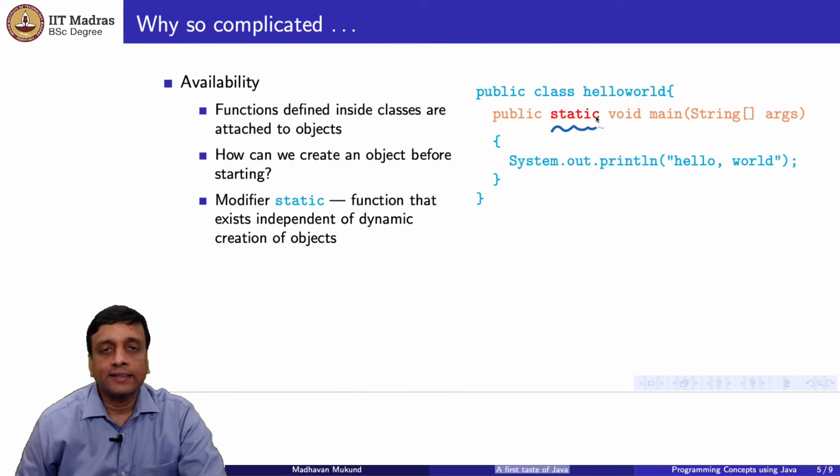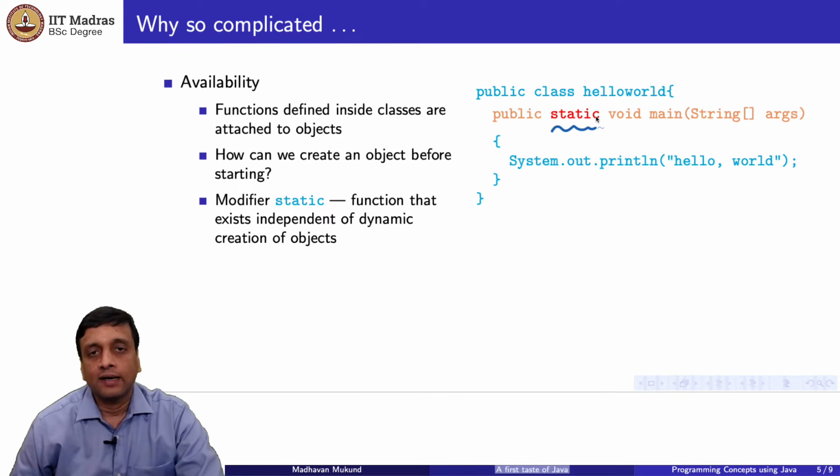So static says that this definition that we have here inside a class is actually not tied to any object of that class. Right? So here it is a function. You can think of it as more or less like a normal function. So this is like a function that you would find in Python outside with the def statement, which exists independent of whether you've created objects or not. Except that here it is defined inside a class and then kind of artificially made into this category by giving it a static modifier. So static says this function can be invoked without having to create an object of that class.